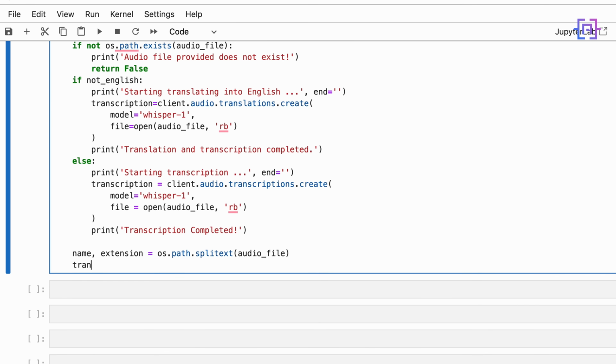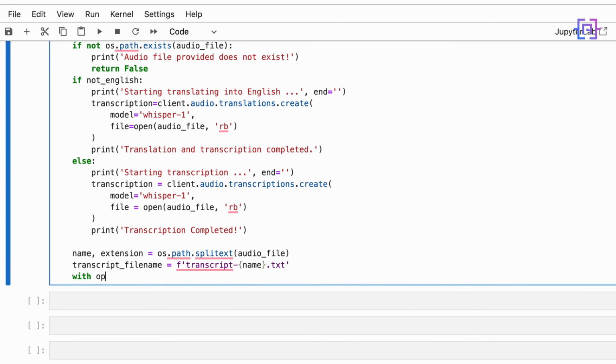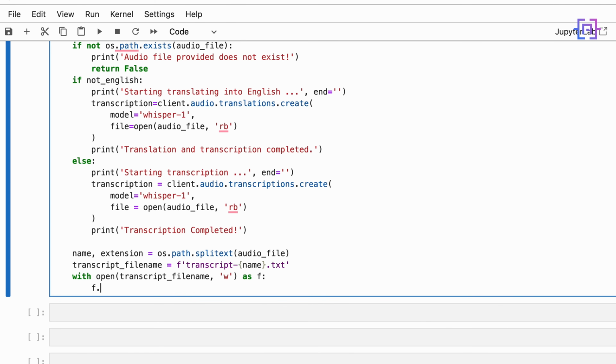Then we'll say here transcript_file_name is equal to transcript- and the name that we extracted from the audio file, .txt, and we'll say here with open(transcript_file_name) in write mode, sorry, as f: f.write(transcription.text).